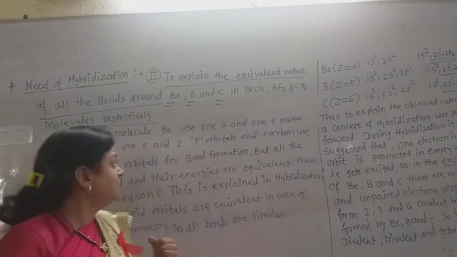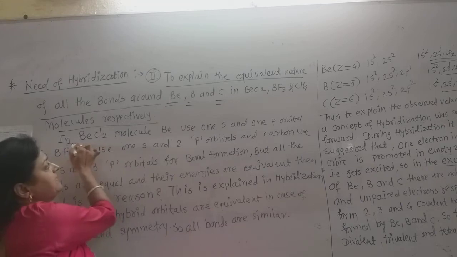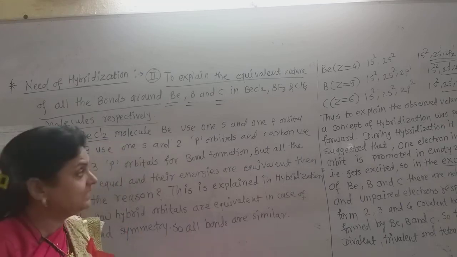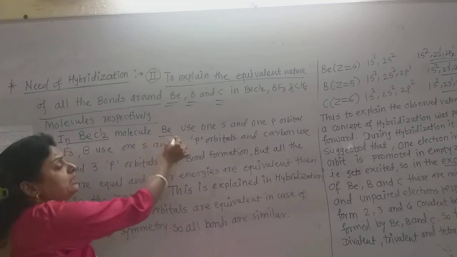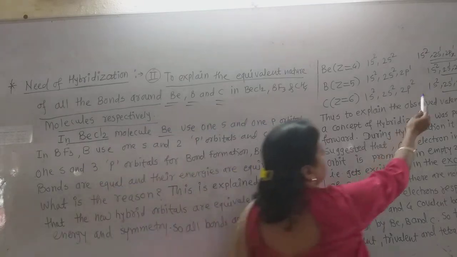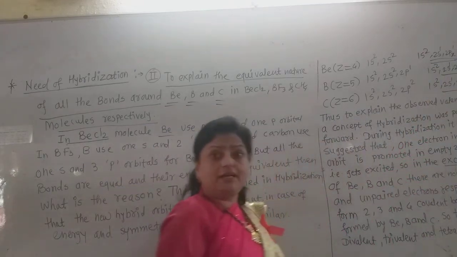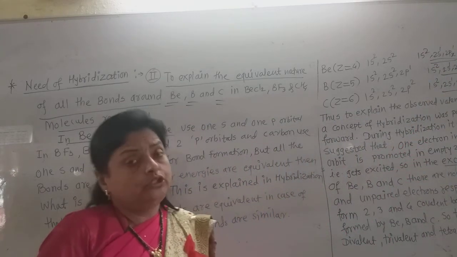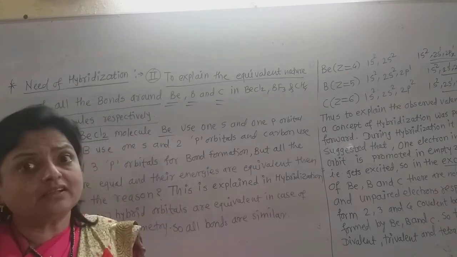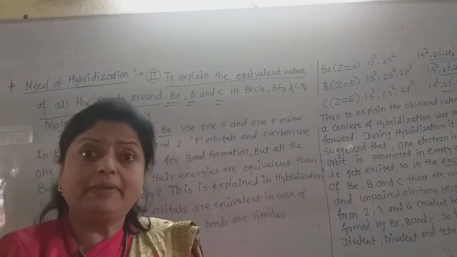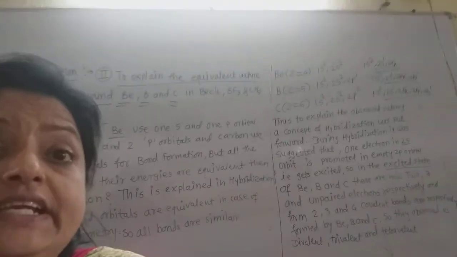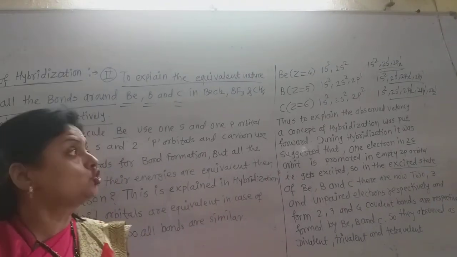In the BeCl2 molecule, beryllium uses one s orbital and one p orbital. Those two orbitals are different in symmetry and somewhat in energy also.